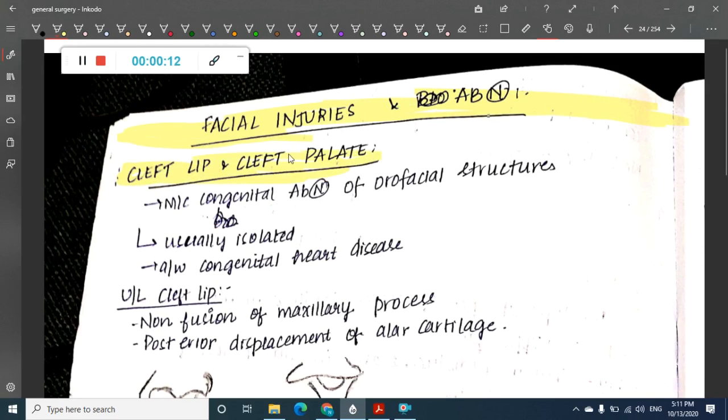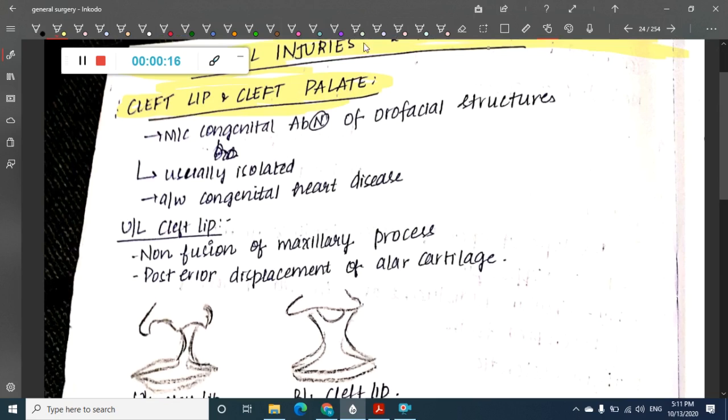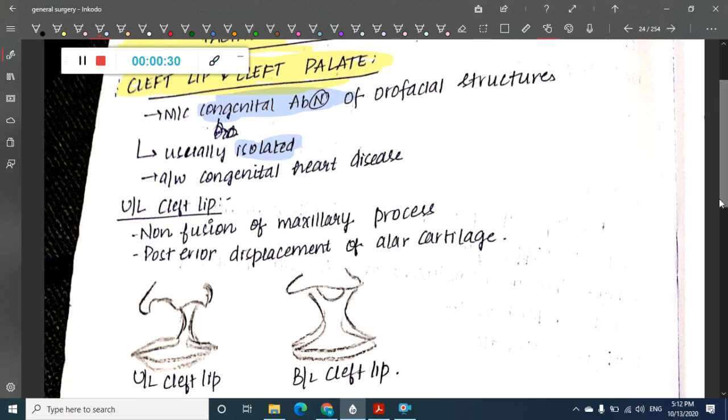Cleft lip and cleft palate are the most common congenital abnormalities of orofacial structures. These are isolated and these are associated with congenital heart disease. Okay, so first we will see the cleft lip.